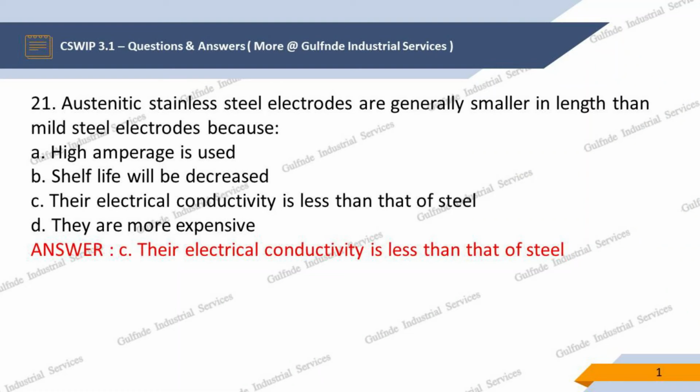Question 21. Austenitic stainless steel electrodes are generally smaller in length than mild steel electrodes because, options are: A. High amperage is used, B. Shelf life will be decreased, C. Their electrical conductivity is less than that of steel, D. They are more expensive. Our answer is C. Their electrical conductivity is less than that of steel.